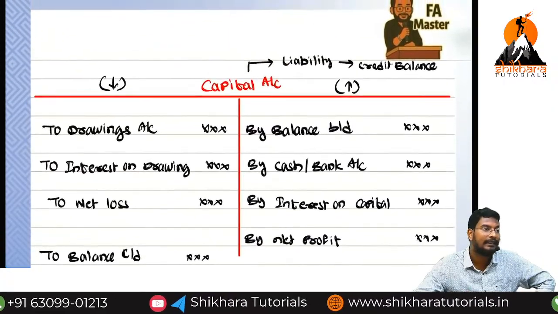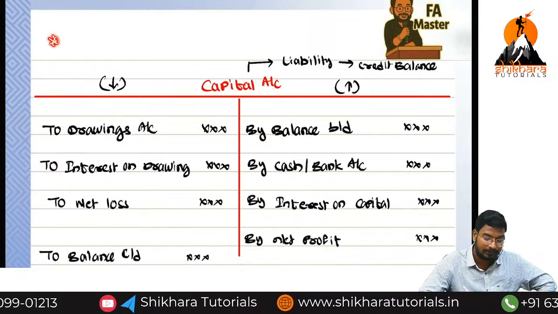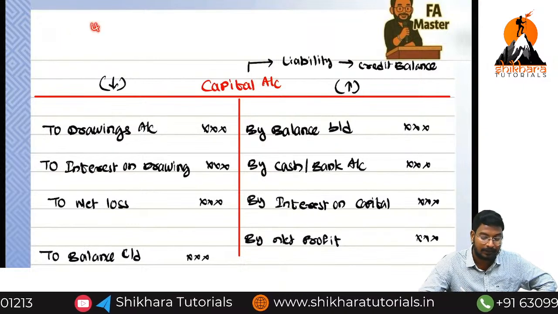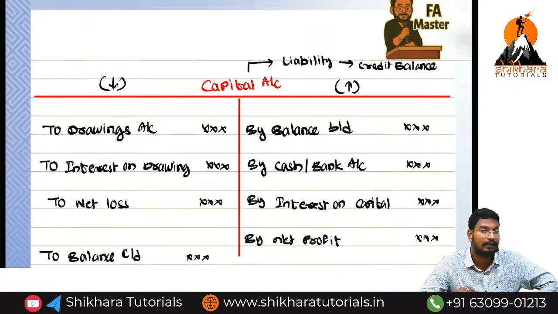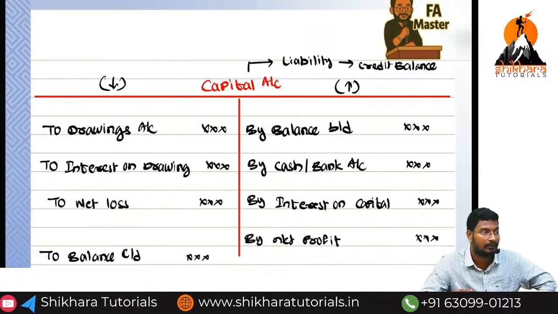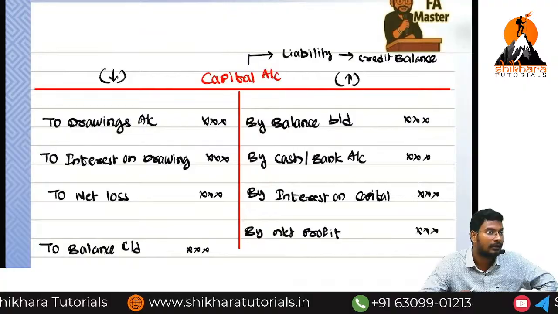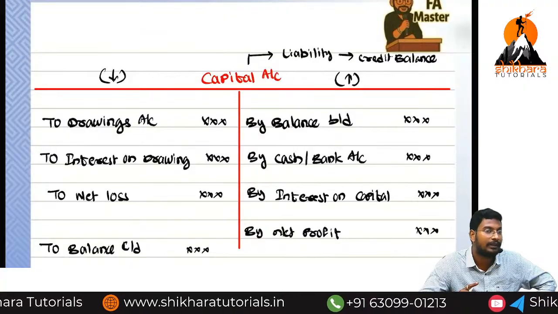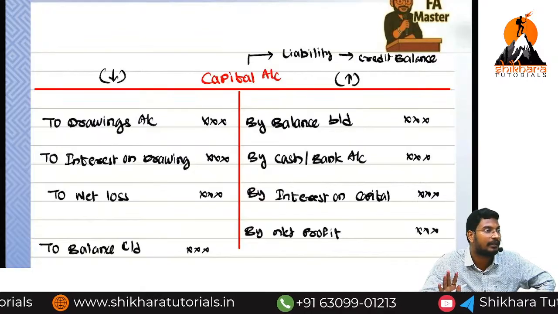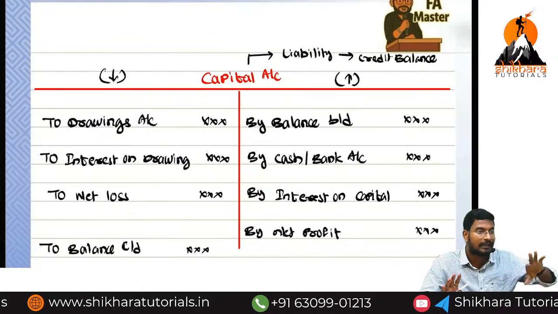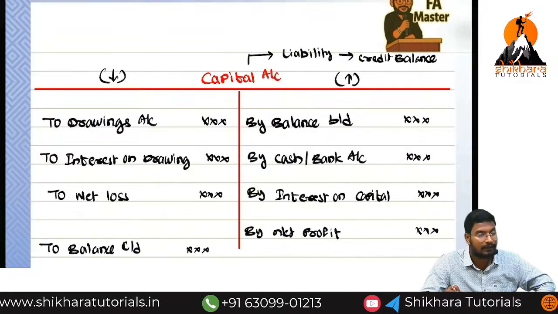In the single entry chapter, this is the most important point. Based on this, we are going to solve 4 to 5 questions. How many questions will we solve? This is one of the models in the single entry chapter. Totally 2 types of problems they will give, and this is one of the types. If you know this, we can easily complete single entry. If you know all the accounts, what are they? Debtor account, creditor account, and capital account.